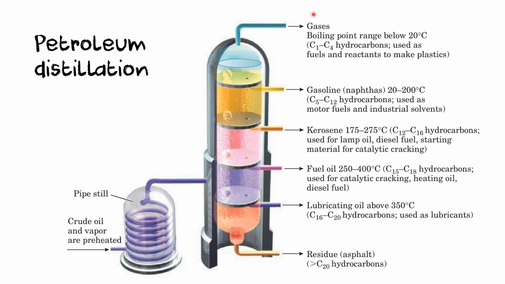So these are the gases yang akan di-extract keluar daripada petroleum distillation, and these gases akan mengandungi C1 until C4 hydrocarbons, alkanes, okay, dan digunakan sebagai fuels dan juga reactants to make plastics. Dan untuk C5 until C12 hydrocarbons, okay, di-extract dalam bentuk gasoline dan digunakan sebagai motor fuels dan juga industrial solvents. Okay, and some other hydrocarbons ini akan di-extract keluar, okay, dalam bentuk-bentuk ini.